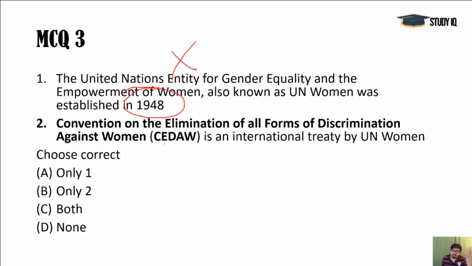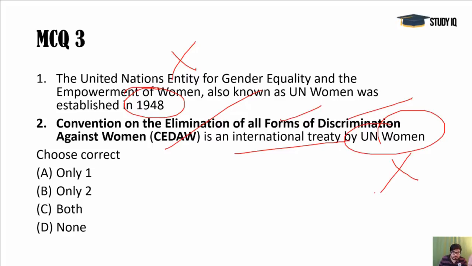And there is a convention regarding the elimination of all forms of discrimination against women, CEDAW. It's an international treaty, but by the General Assembly, not by UN Women. This is wrong. Okay, UN Women is a part of the United Nations Development Group, but this treaty was brought up by the General Assembly, not by UN Women. So both are wrong here. D, none, is the answer.